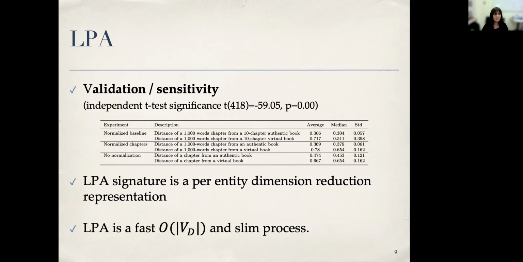We have validated the LPA, and again the details can be found in the paper, but the idea was we would like to show that a person's or entity's distance is not merely an artifact of the entity being a sample, the vocabulary of a user being a sample from the domain. And we also show that the LPA signature is a per entity dimension reduction representation, and that LPA is a fast method.